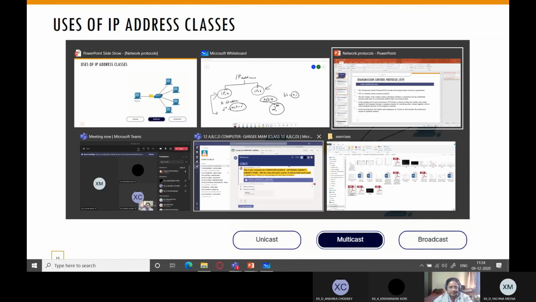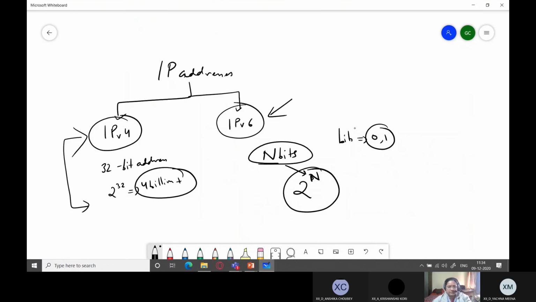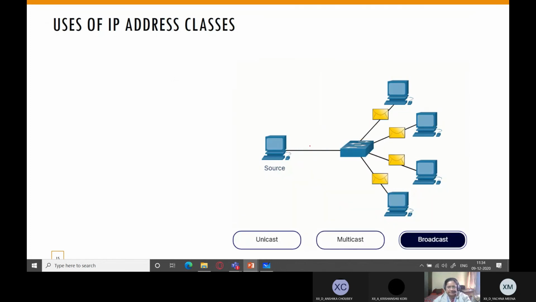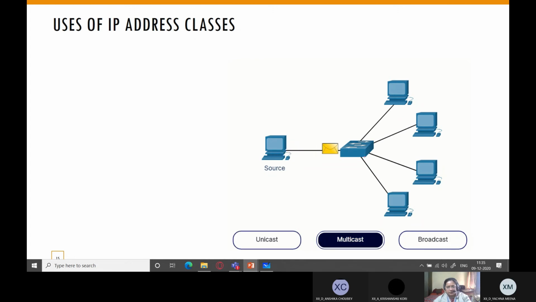Firstly, one thing which is known as unicast. Just take a look at this GIF animation. Take a look here. This is unicast, that is one device to one device, right? Multicast, one device to more than one device. And broadcast, one device to all devices.